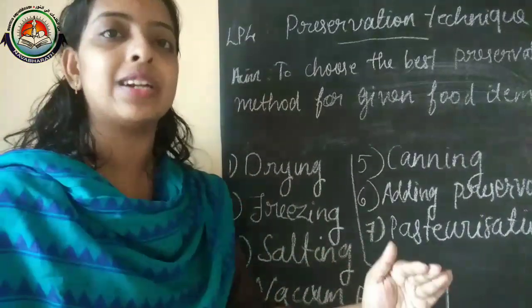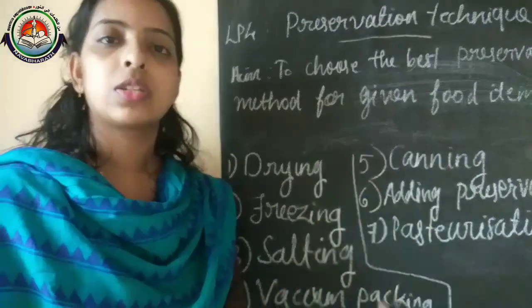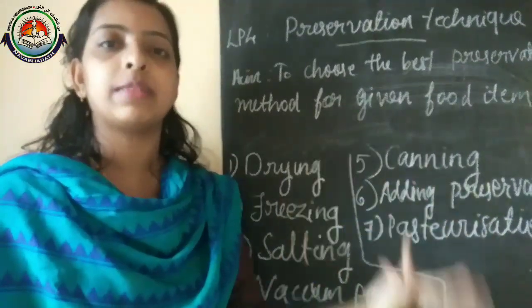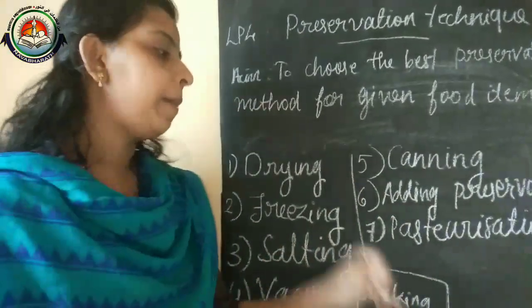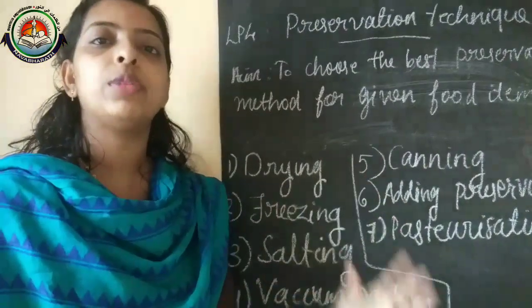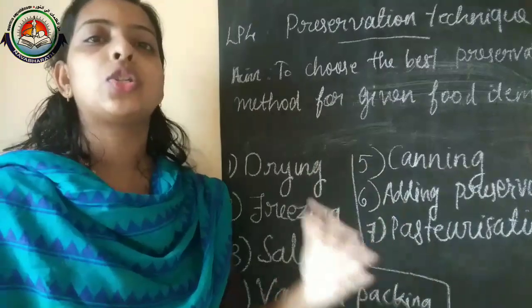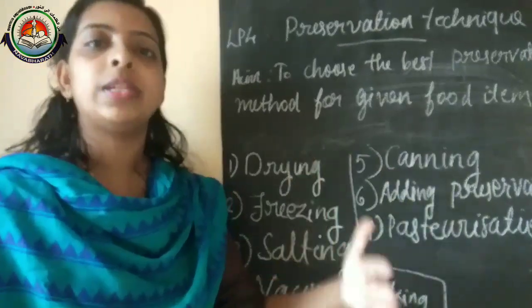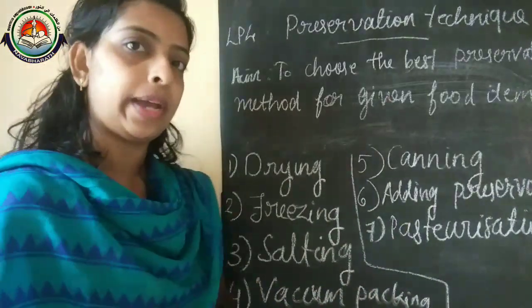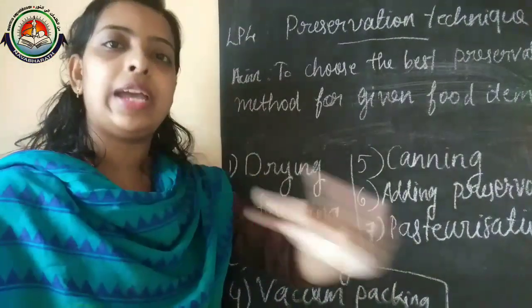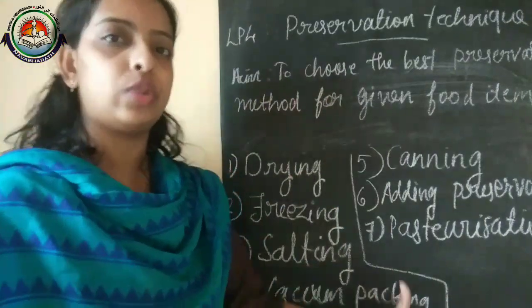Salting: we just sprinkle salt onto food items like mango, lemon, vegetables and so on. Then vacuum packing: by using a vacuum machine we can store the food and the air can be removed easily, so there is no air present inside the food item.